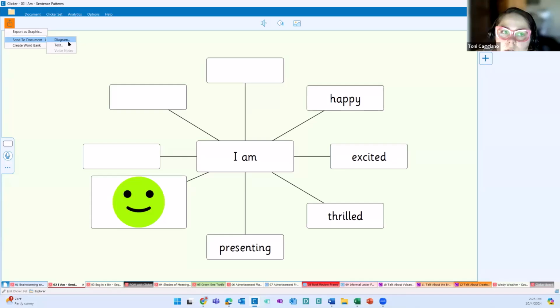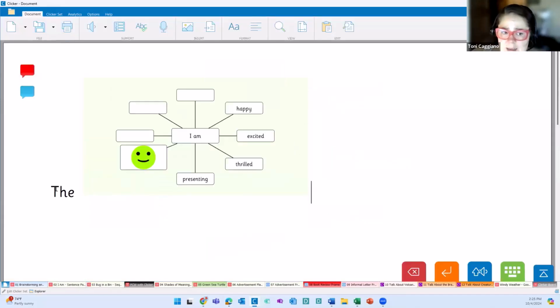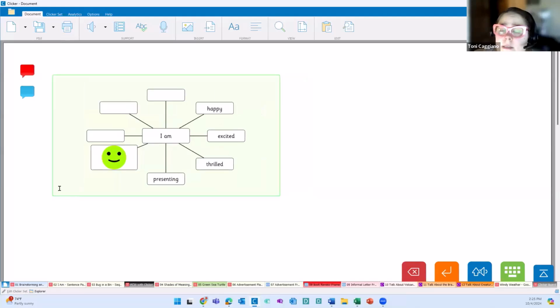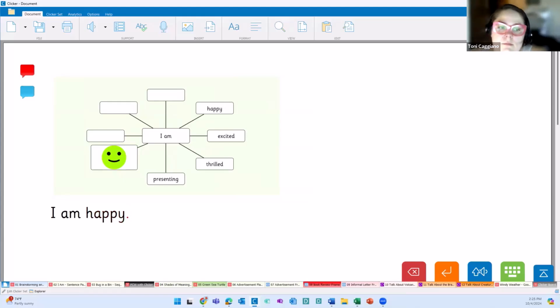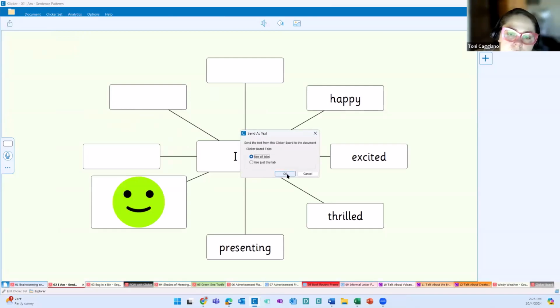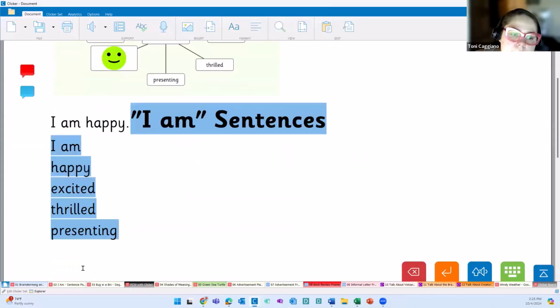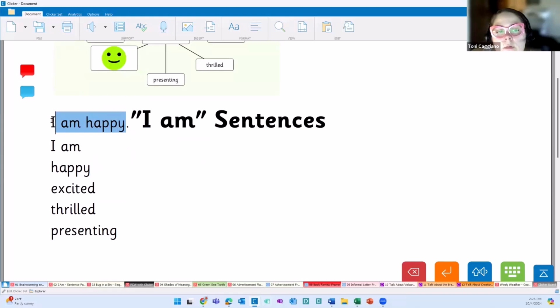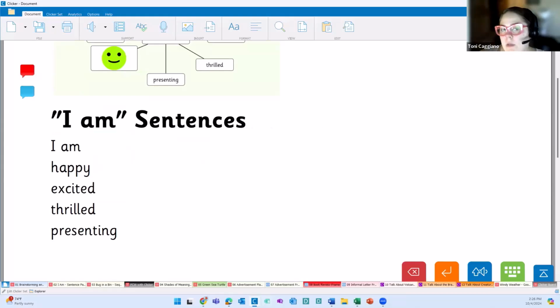So if I just want to put this in the document as an image, I could send it as a diagram. Okay, so now I could have students writing with this as a reference image. I could send this as text, and I'm going to just use this one. And now this is more of an outline.